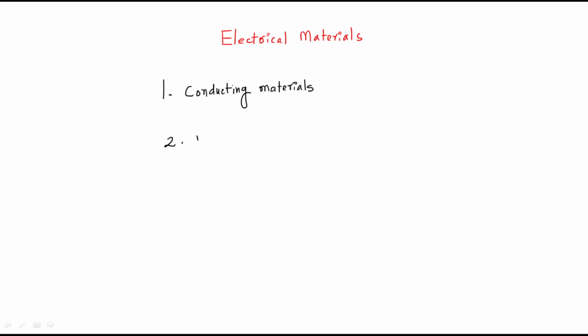Second one is magnetic materials. Third one is insulating materials. So these three are the types of electrical materials. Those are nothing but conducting materials, magnetic materials, insulating materials.